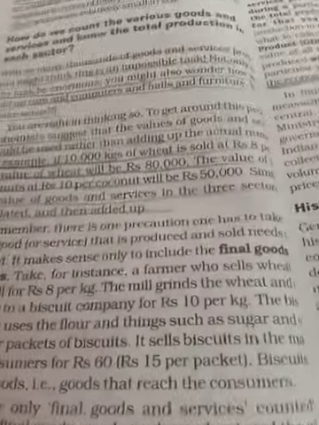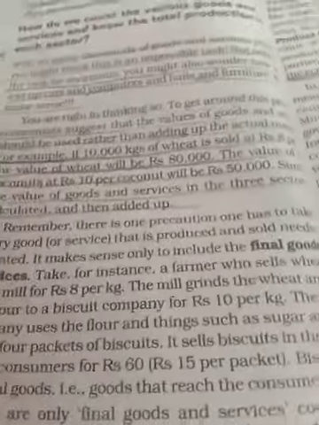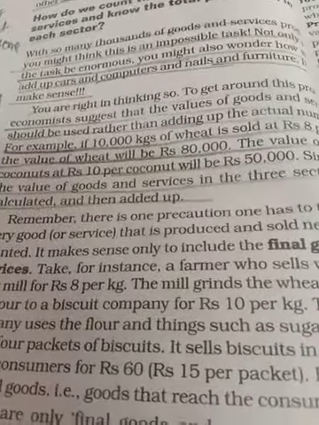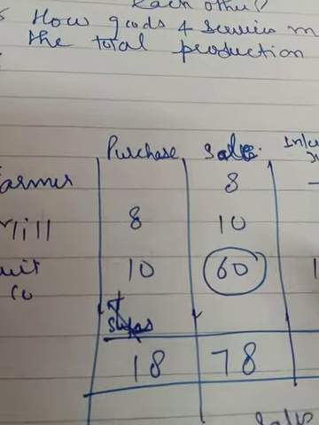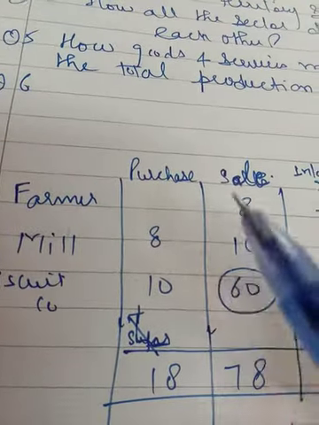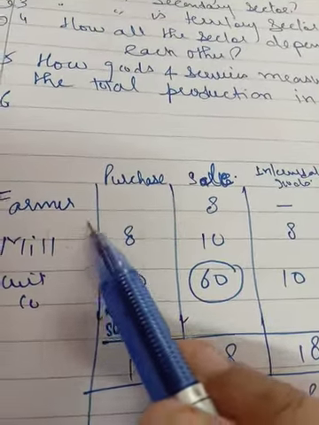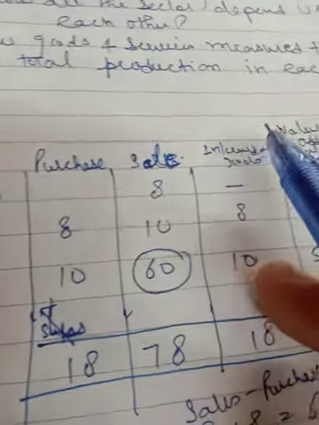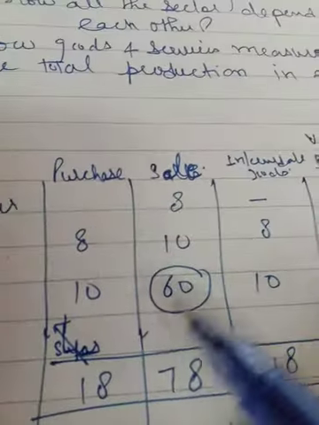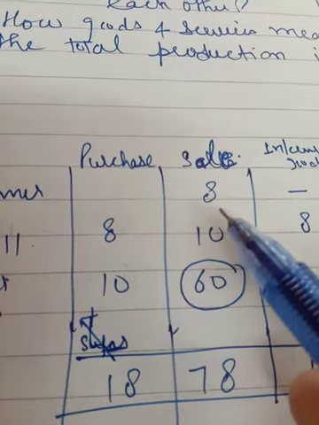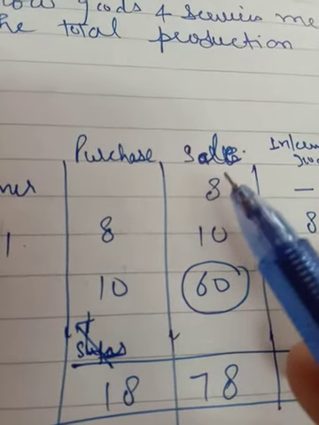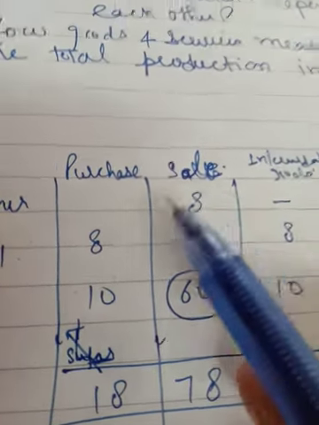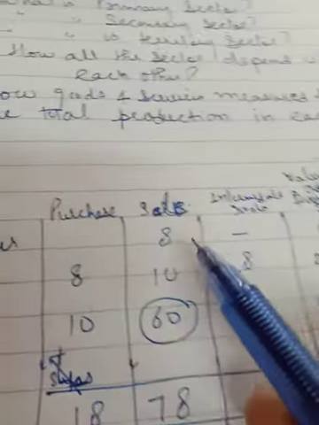So what is happening in this example? I am making a table for you for this. This example can be expressed in terms of a table. So there was a farmer and he sold wheat worth rupees 8. After selling it, does he have any intermediate goods?